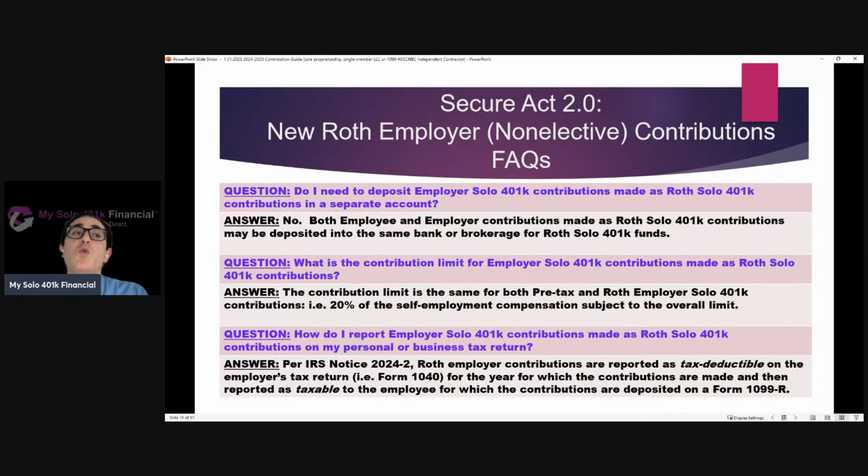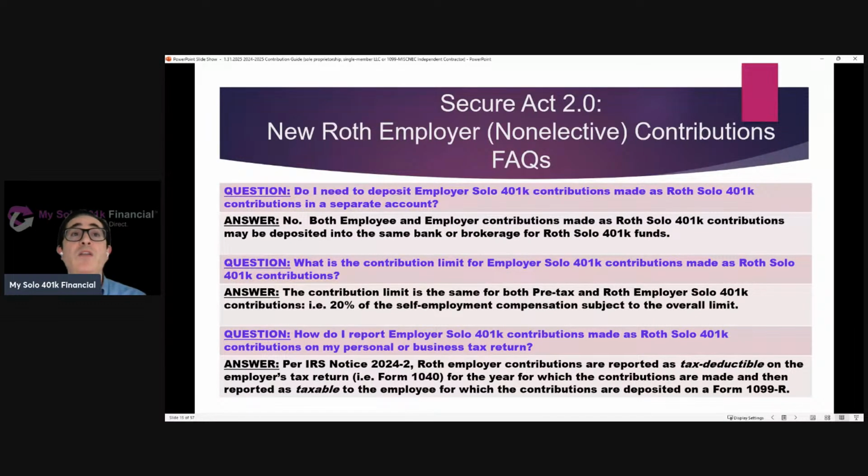Per IRS Notice 2024-2, Roth employer contributions are reported as tax deductible on the employer's return for the year for which the contributions are made. So in other words, the 1040 for a business taxed as a sole proprietorship or with income reported on Schedule C of their 1040, but then reported as taxable to the employee for the year for which the contributions are deposited.